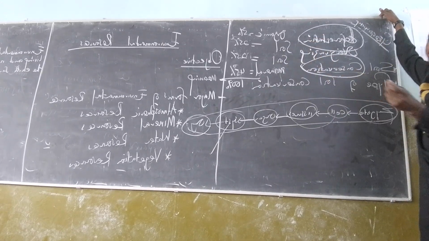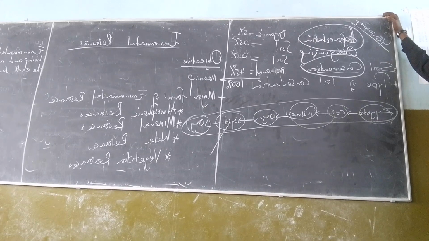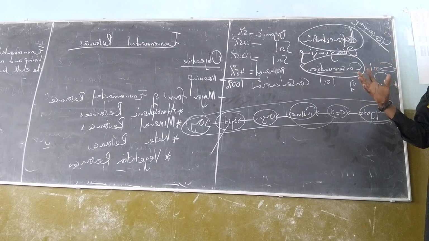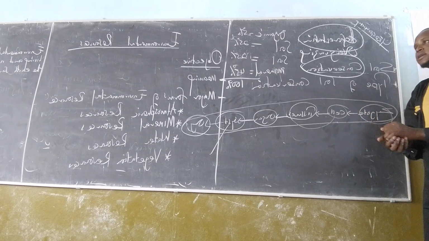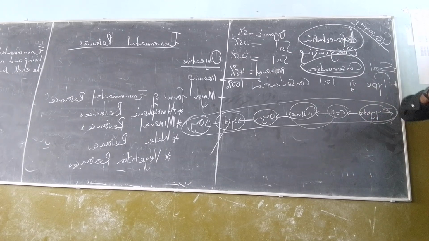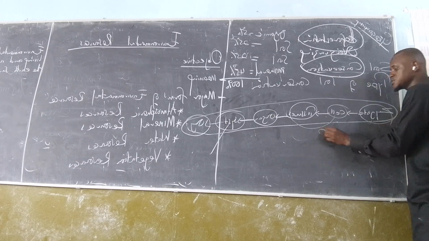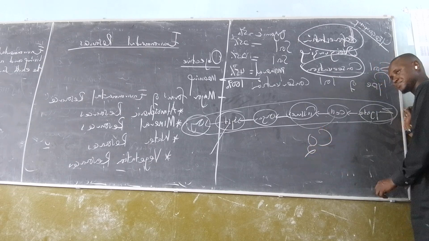Of course, you will agree with me that deforestation can lead to global warming, eventually to climate change. That is the talk of the town, climate change, global warming. The climate is changing from one degree Celsius to another degree Celsius. And this is as a result of deforestation, as a result of the emission of carbon dioxide.